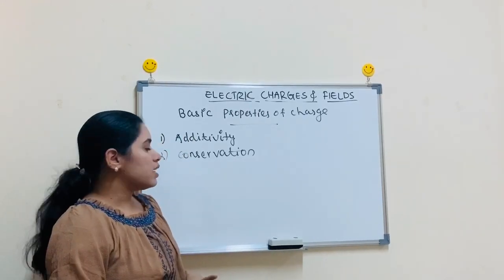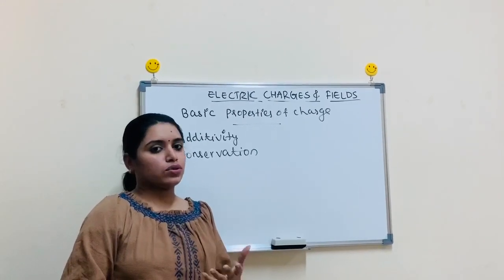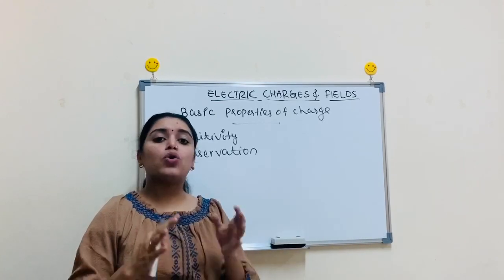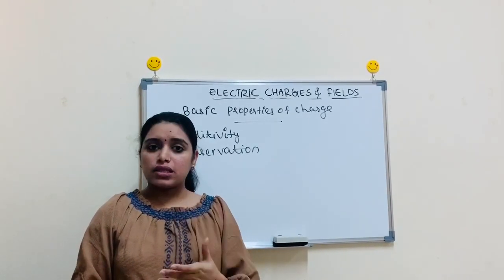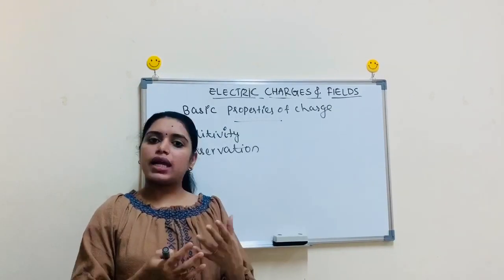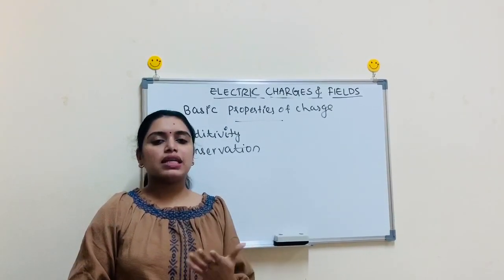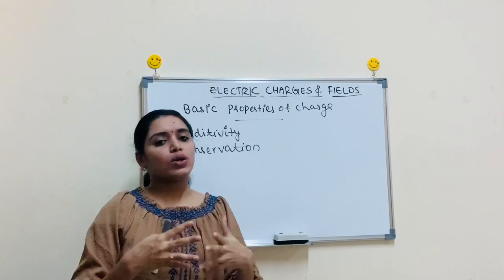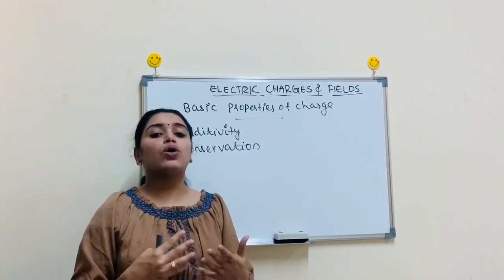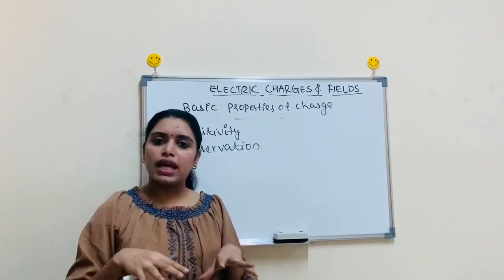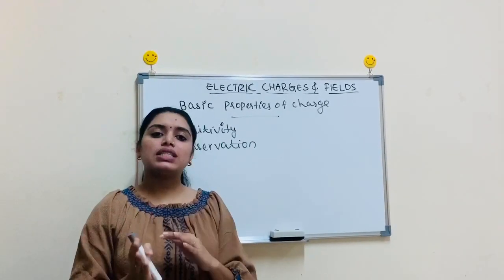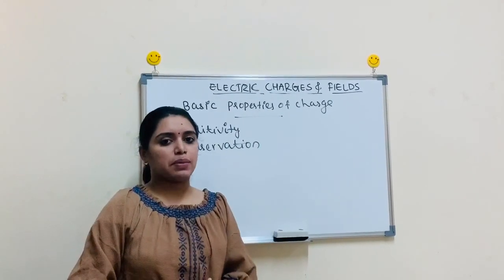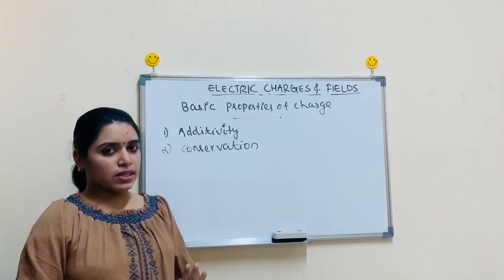That means there is no loss of electrons, or no loss of charge. How much charge is lost by the glass rod, that much charge is gained by the silk thread. So the total charge is conserved, or constant over the entire system. Clear? Charge is not lost, only charge transfer is taking place. That is the conservation of charge.